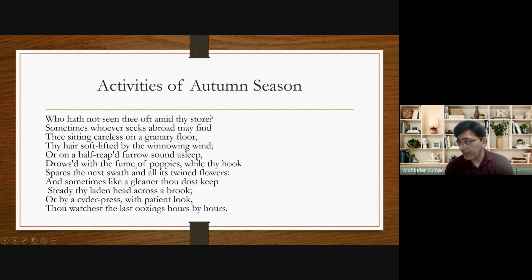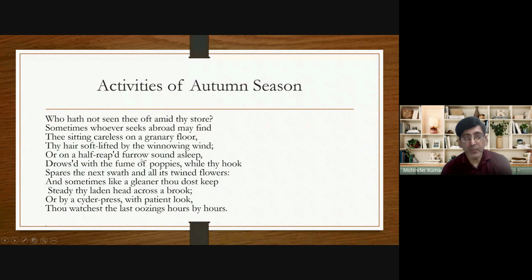What is the meaning of reaping? Cutting. So what happens during the autumn season? The crop is cut. So that is the second activity, which is presented again by personifying autumn as a human being, a reaper. Or on a half-reaped furrow, sound asleep, drowsed with the fume of poppies, while thy hook spares the next swath and all its twinned flowers. Try to understand these three lines. In these three lines, John Keats presents the autumn season as a reaper.